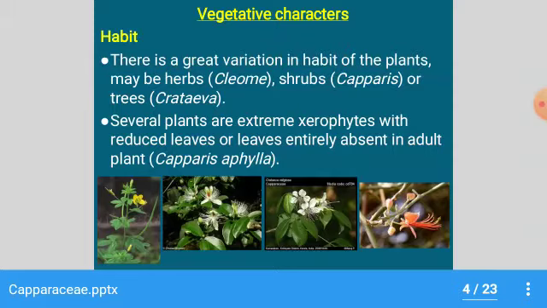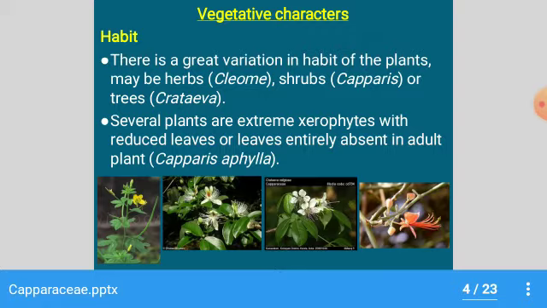The vegetative characters of Capparaceae. The habit: there is a great variation in the habit of plants. It may be herbaceous plants like Cleome viscosa, Cleome felina, Cleome monophylla, etc., and shrubs like Capparis divaricata, Capparis sepiaria, and Capparis stylosa, and some trees like Crateva adansonii and Crateva religiosa are present in this family.